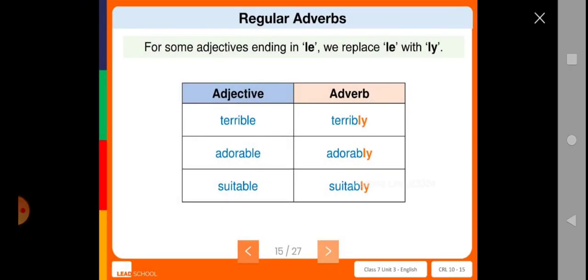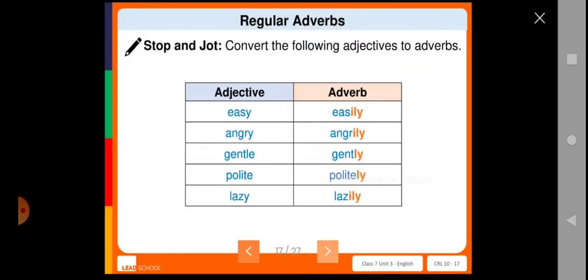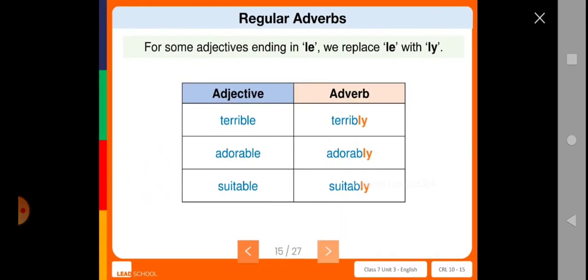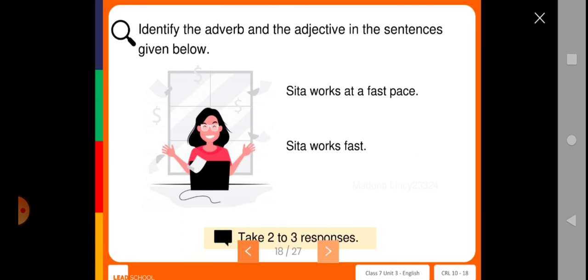For some adjectives ending in le, we replace le with ly. Let us see some examples for that. Terrible, terribly; adorable, adorably; suitable, suitably. Now, easy, easily; angry, angrily; gentle, gently; polite, politely; lazy, lazily. So when an adjective ends with le, you have to replace le with ly. So here we saw the regular adverbs. Now let's see another example.